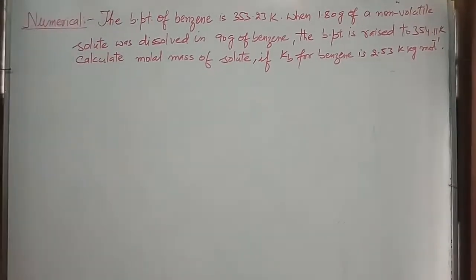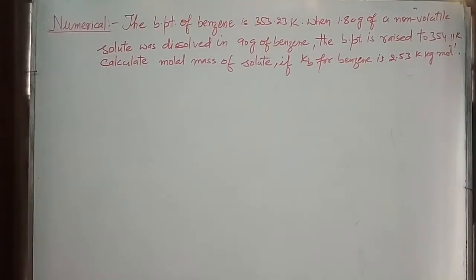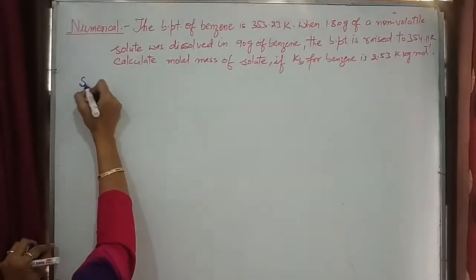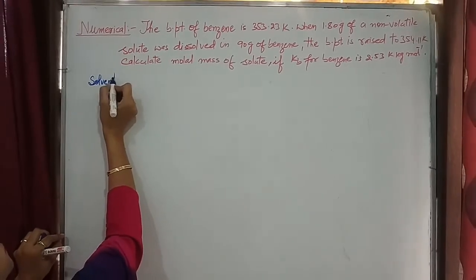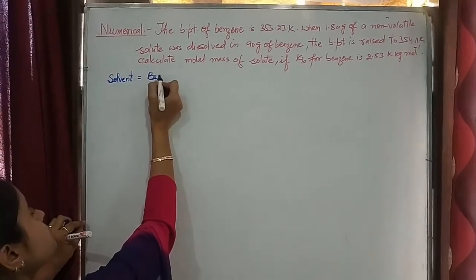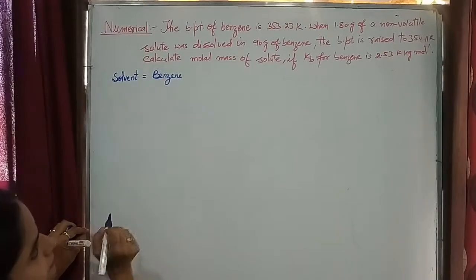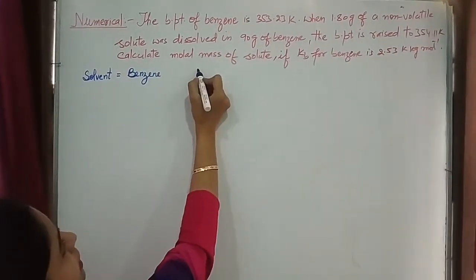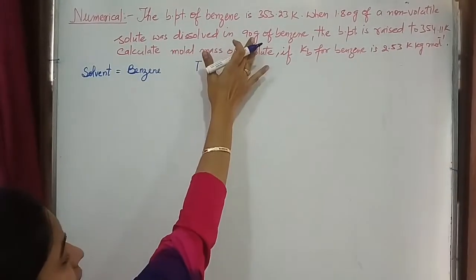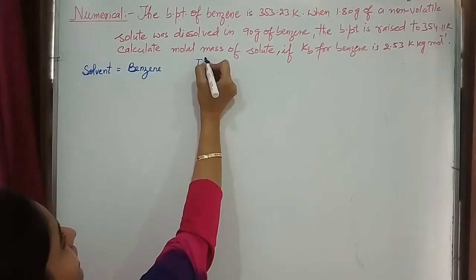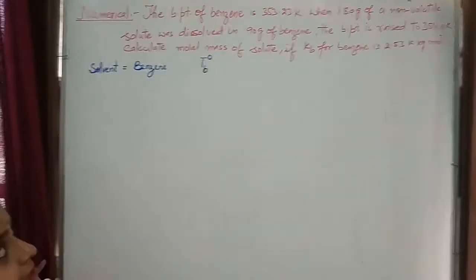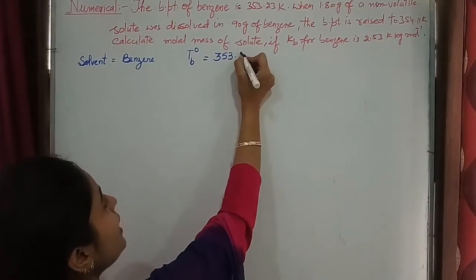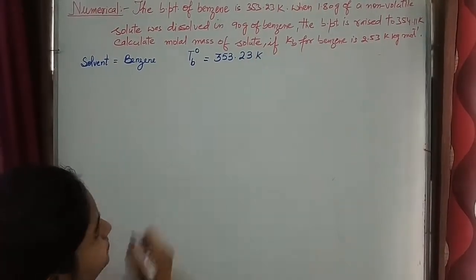Now firstly you have to write down all the given quantities. Firstly you know that here the solvent is benzene, whose boiling point is given to you when it is in the pure state, that is TB naught, which is 353.23 Kelvin.